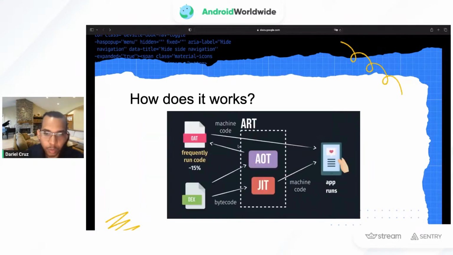So now Android has a mix. Most of the code is compiled to machine code using just-in-time compilation, but we also have the option to do ahead-of-time compilation for machine code for specific paths or features of our code. So basically, we do a trade-off, similarly to what we do in, for example, algorithms.